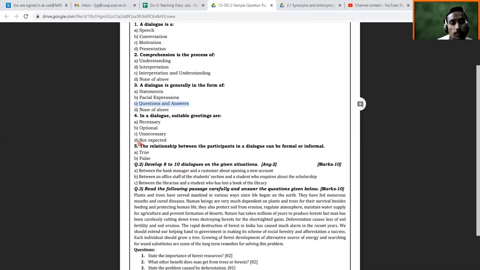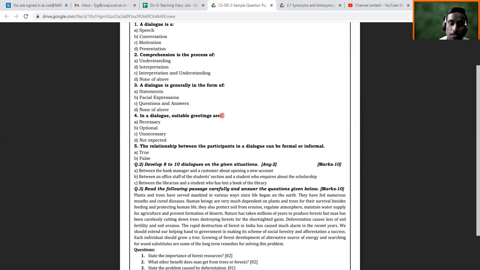Then let's think of question number 4. In a dialogue, suitable greetings are, and you have to choose the correct option. Usually in our day-to-day life, when you go to the bank, perhaps you don't use greetings, but in a formal communication, it is required. Perhaps in our mother tongue also we usually don't use any greetings.